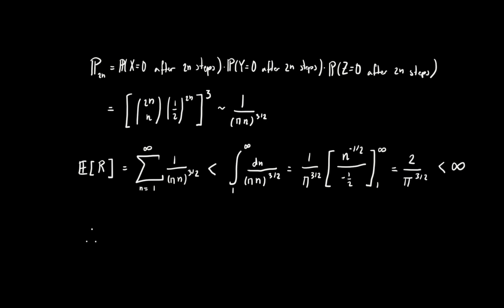Given that E of r is finite, we deduce that the probability that the drunk bird returns to its origin is less than 1. The exact value for p requires either much patience or the use of a computer, but you should find that the answer is somewhere in the ballpark of 30%.